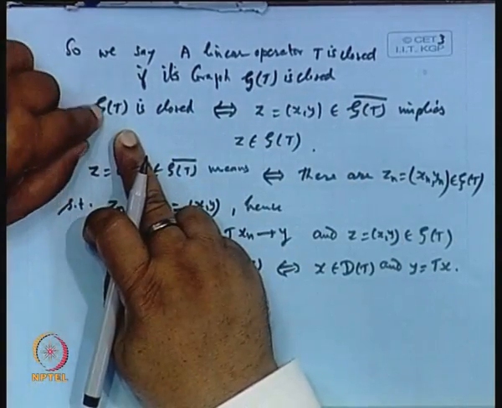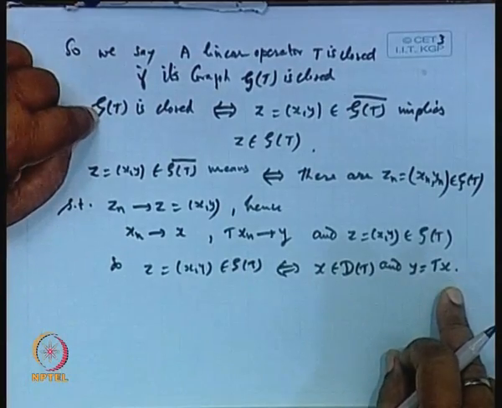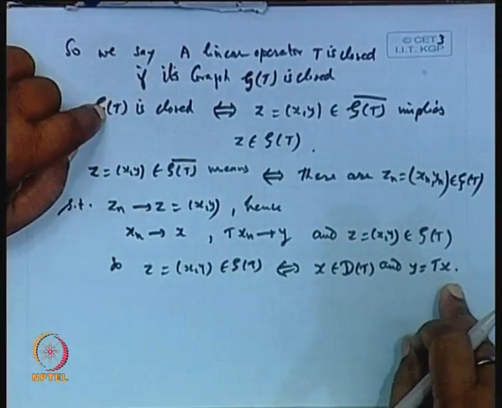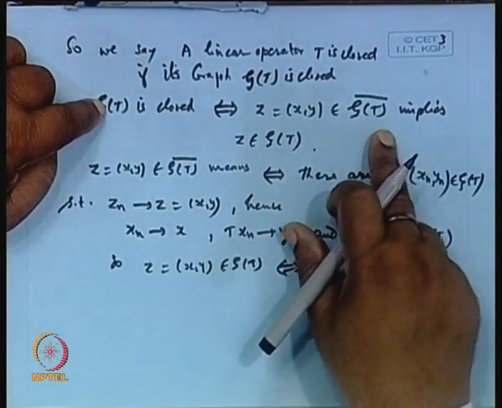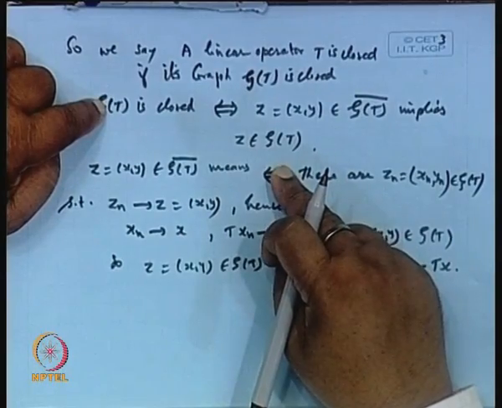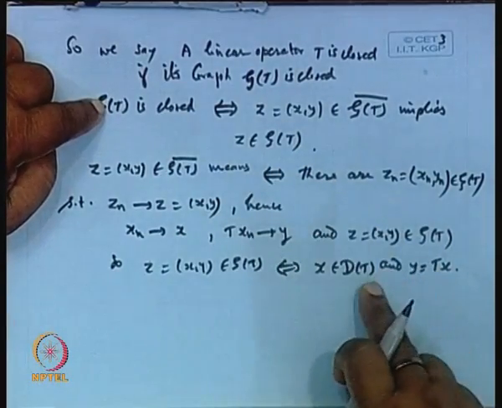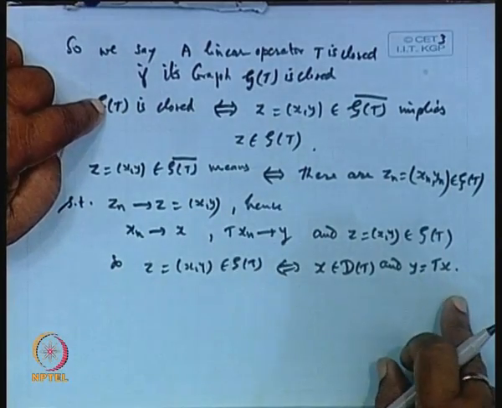Graph is closed means that if we take any point in the closure of this, that point must be a point of the graph of T. It means the x coordinate must be a point of D(T) and the y coordinate should be the image of x.